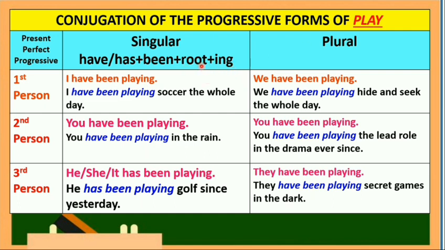Itong root plus ing ay natawag din natin na present participle. Right. Sa first person singular, I have been playing. Ang ating verb phrase, I have been. Have ang gamit rito kasi ang ating subject ay I. Remember, pag ang subject ay I, laging have ang gagamitin. Hindi pwedeng gamitin ang has.